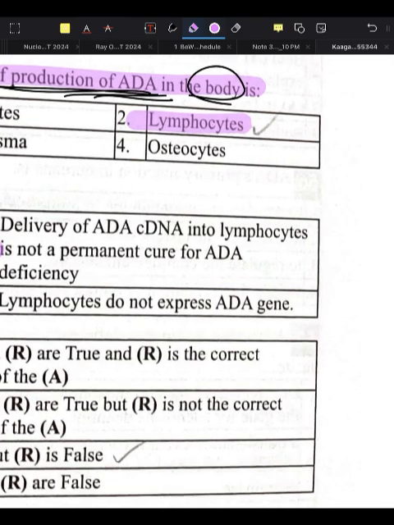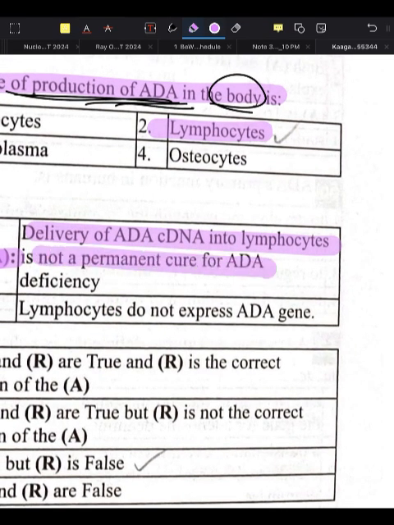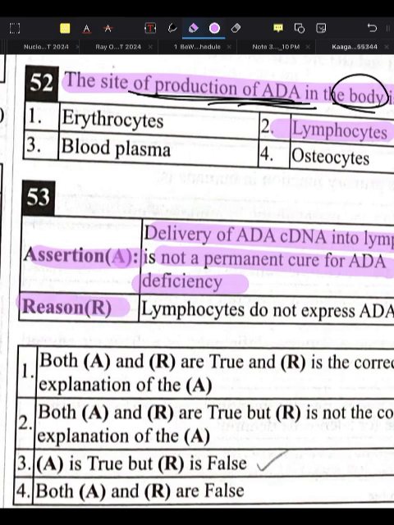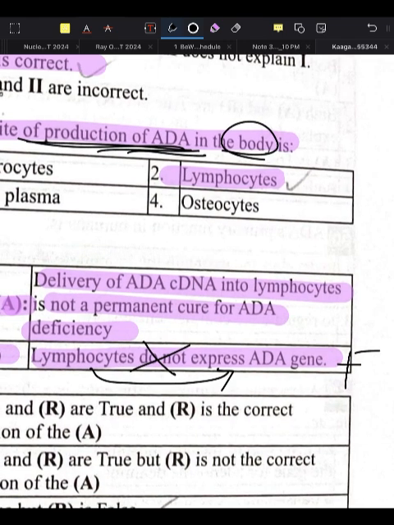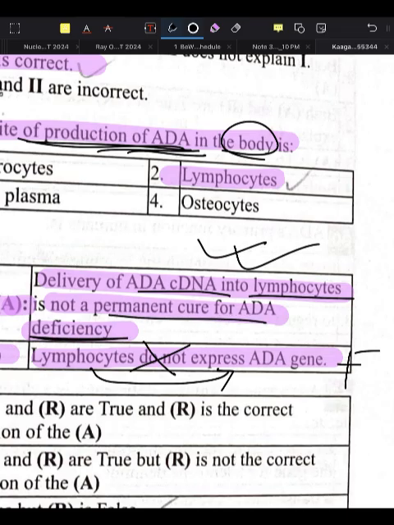Assertion: delivery of the ADA cDNA into the lymphocyte is not a permanent cure for ADA deficiency. Reason: because lymphocytes do not express the ADA gene. Lymphocytes do express the ADA gene, so the reason is wrong and false. The assertion is true: delivery into the lymphocyte is not a permanent cure.